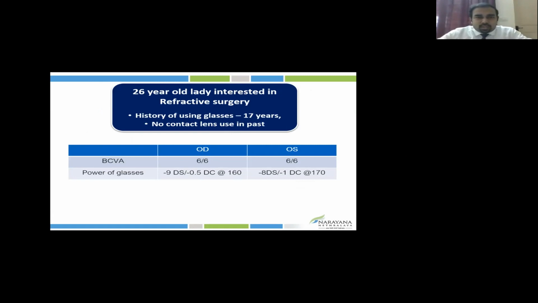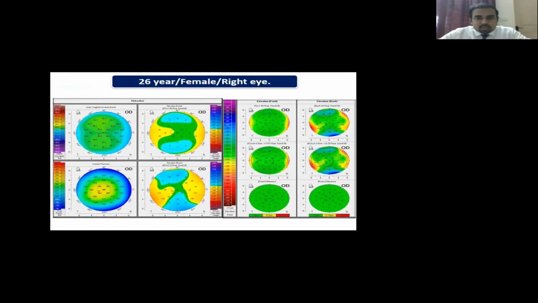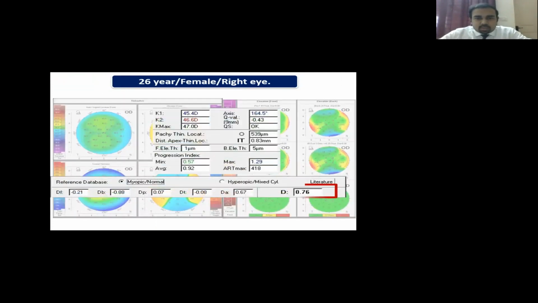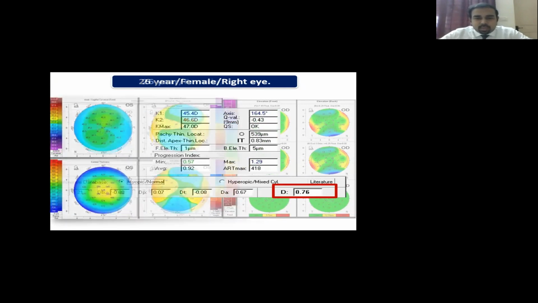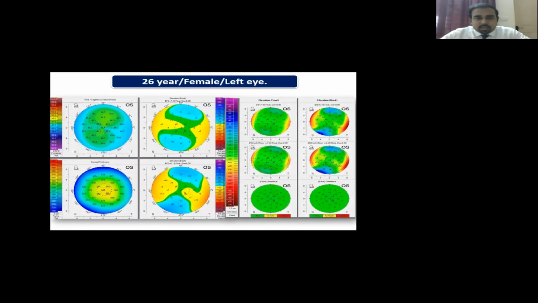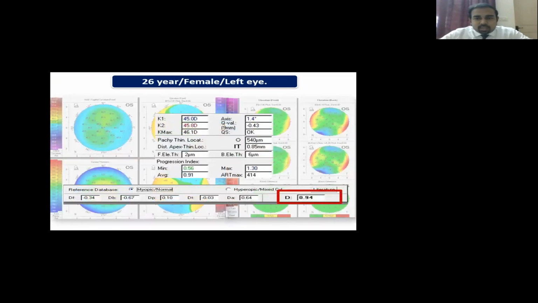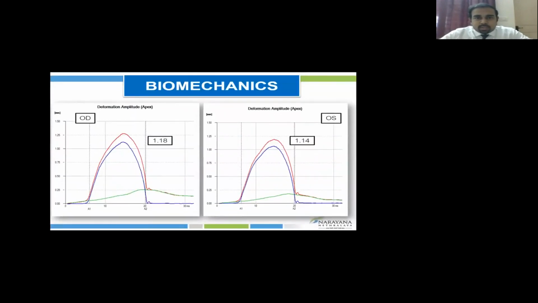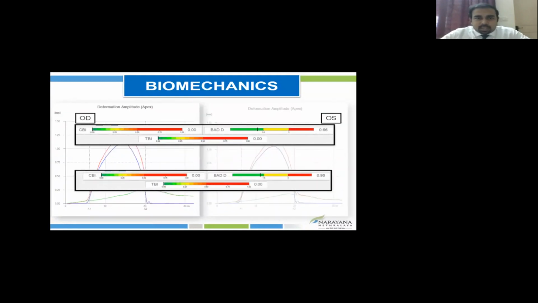Because if you look at this, this was a specific patient whom we operated on close to 3-4 years back, and for this level of refractive error, she underwent surgery. So this was a topography. Her topography looked absolutely normal. Her indices based on tomographic indices were absolutely normal. And if you look at the other eye as well, there is no asymmetry, and the indices of the other eye as well are normal. And we look at this patient again on deformation amplitude, which looked normal, and the CBI and the TBI derived for this patient were again within normal limits.